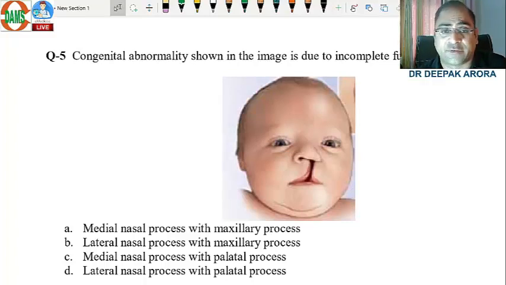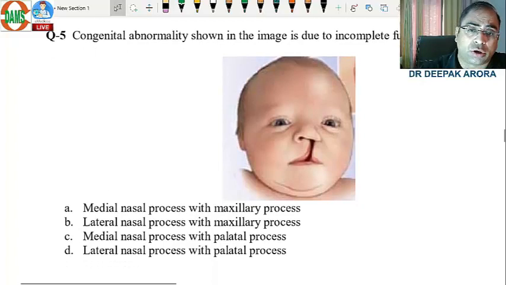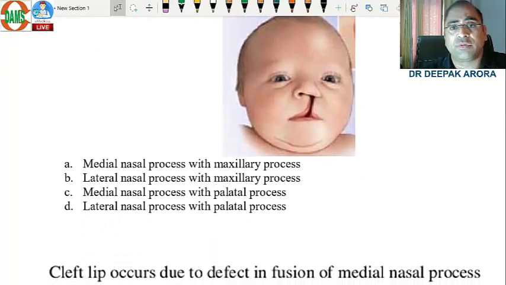Coming to the next one, they have shown you one image of a congenital anomaly. Here, this is your cleft lip, and they have asked you how it is formed. This is cleft lip formed by incomplete fusion of, and the examiner tried to confuse you between the medial and lateral process of nasal embryology. Clear? So always remember, it is medial or lateral. Obviously it will be the medial, it will not be lateral. This part will be the lateral, this will be the medial. So you see, incomplete fusion, common sense apply.